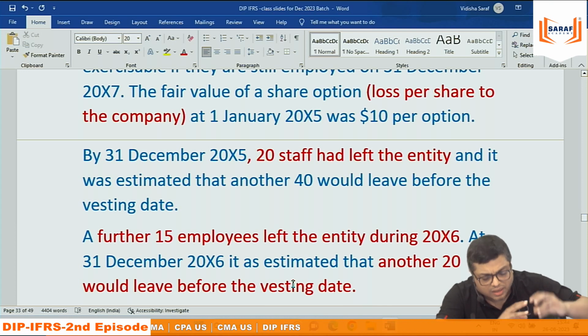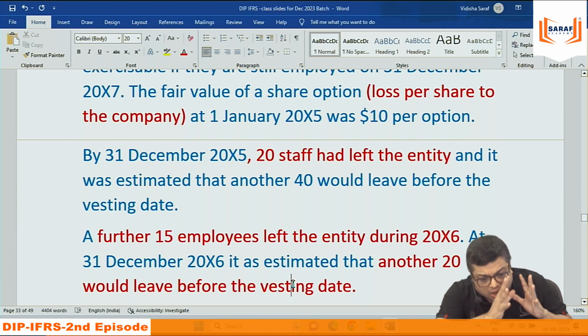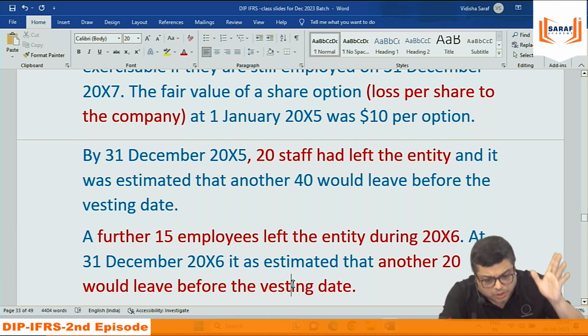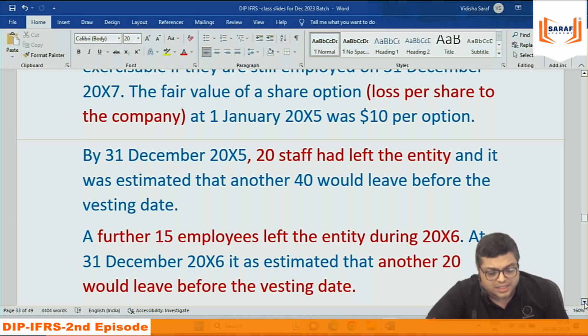I am not asking any figure, whatever will come. Suppose it is coming 15 lakh. Suppose the 15 lakh is the expense for first year, second year both. But out of 15 lakh, first year 8 lakh expense already recorded. So only second year expense 15 minus 8, 7 lakh. You need to calculate based on the revised estimate again the total expense at the end of second year. So what is the total cumulative expense for 2 years based on the new estimate? Out of that cumulative expense, whatever you have recorded in the first year, the balance is the expense for the second year.